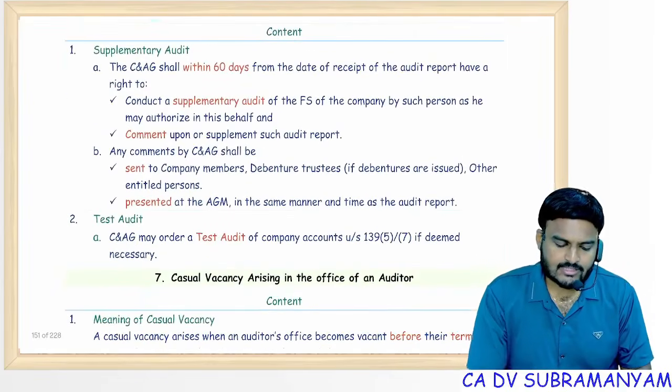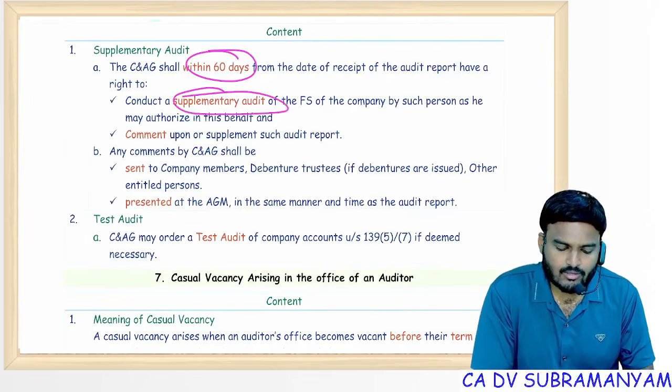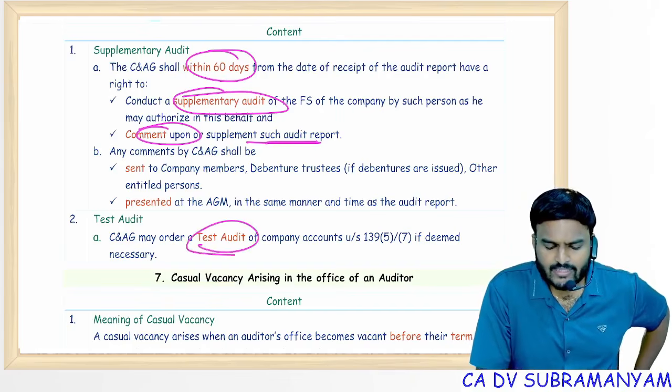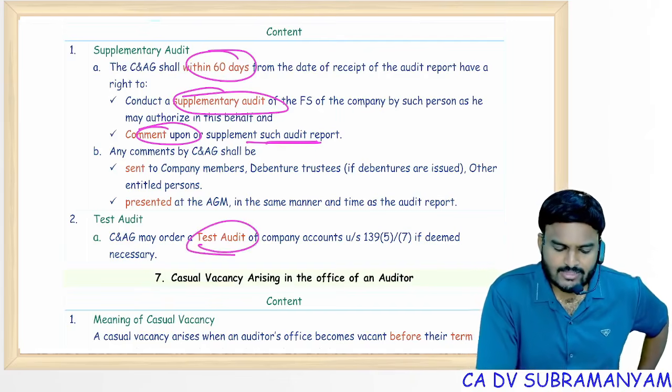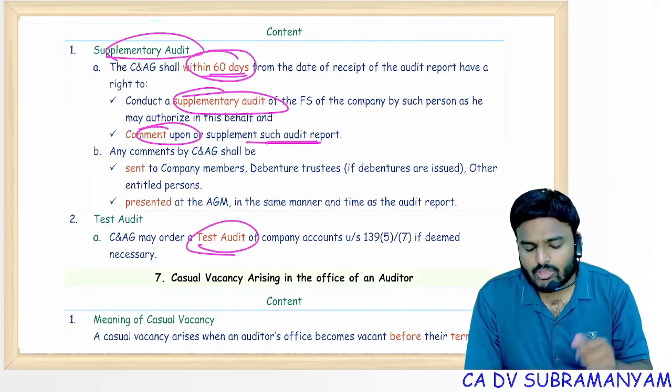Powers of C&AG. C&AG within 60 days may conduct supplementary audit and comment upon supplementary audit report, or he can also call for a test audit. But to exercise the power of supplementary audit, C&AG can exercise this power only within 60 days.